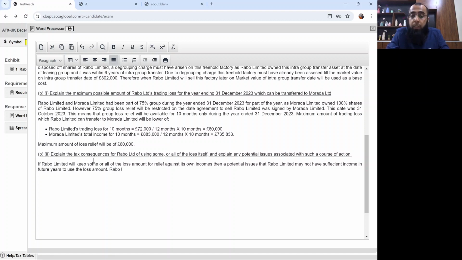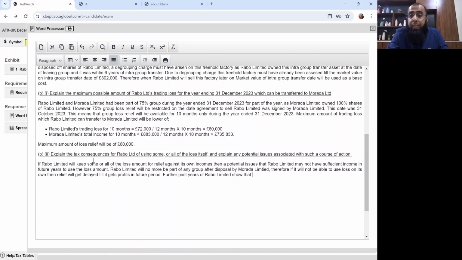Rabo Limited will no more be part of any group after disposal by Murada Limited. Therefore, if it is not able to use the loss on its own, then relief will get delayed till it gets profits in a future period.